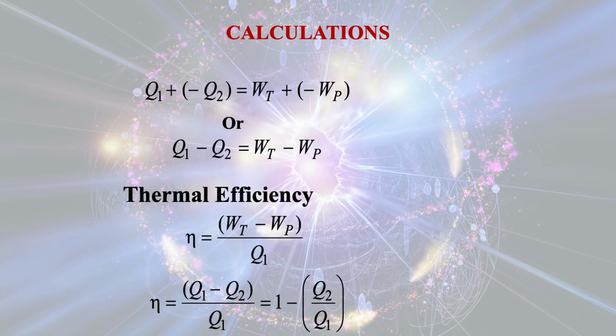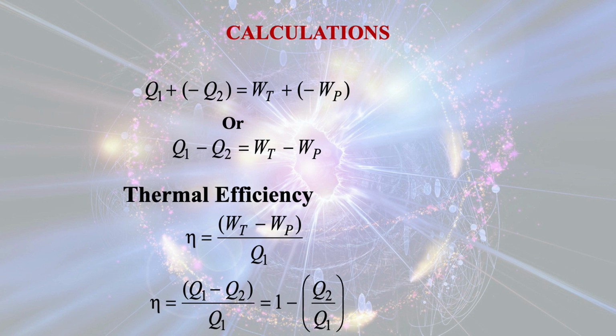So Q1 minus Q2 is equal to WT minus WP. Here Q2 we have considered as negative because it is heat loss from the system. Pump work is the work done onto the system, that's why it is negative.